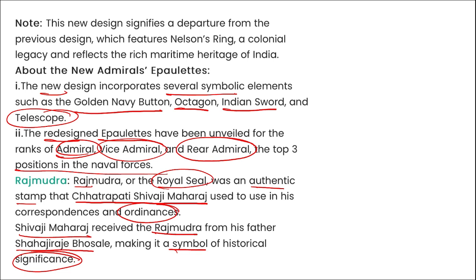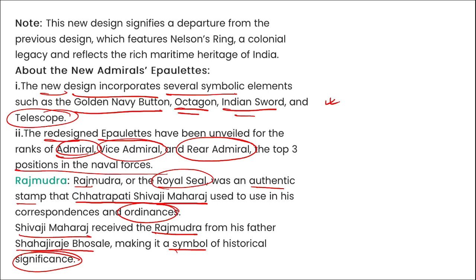This octagon, see, we have seen that this has several symbolic elements such as the golden navy baton, octagon, Indian sword, and telescope. If we talk about this golden navy baton, it has to do with doing away with the Gulami ki Mansikta, that is the colonial mindset, right? This was to basically remind us that we were a part of that situation and now we have overcome that.